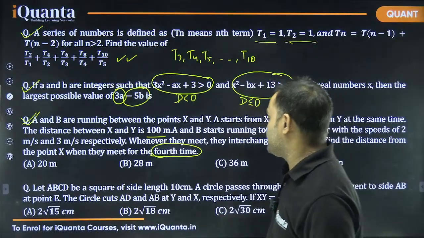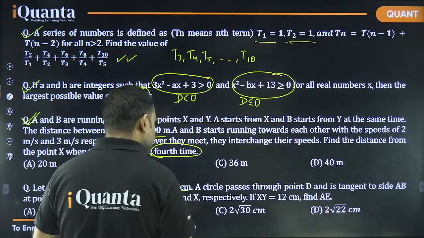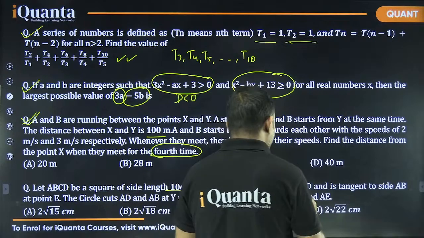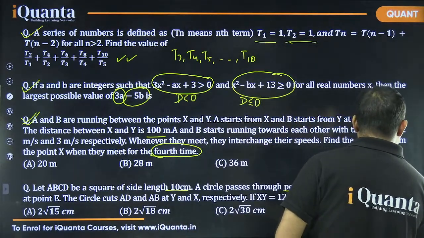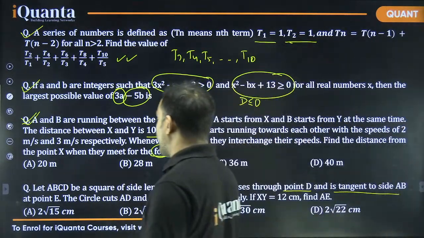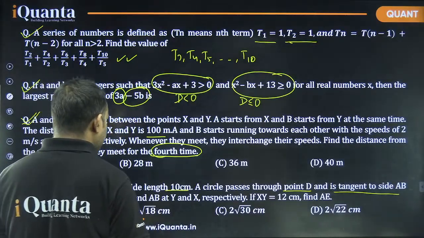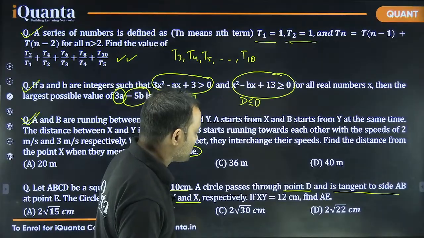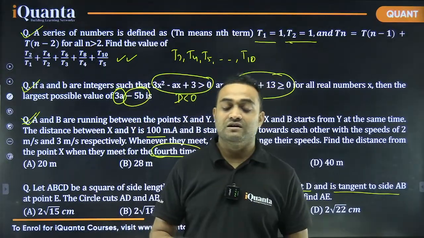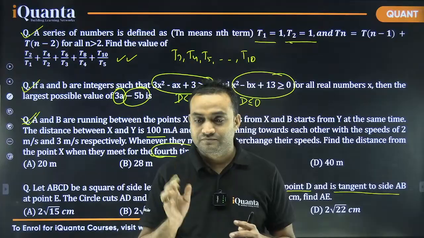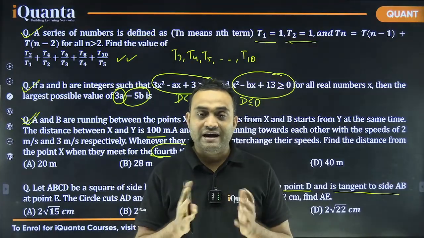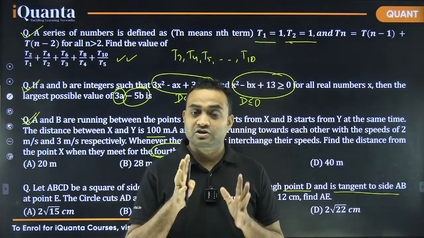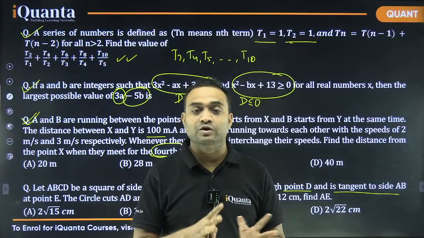Let ABCD be a square of side length 10 centimeters. A circle passes through point D and is tangent to side AB at point E. The circle cuts AD and AB at y and x respectively. If xy is equal to 12, find A. Looks like we need to draw a diagram of the square and circle, right? And the diagram should be perfect so that we don't miss anything.